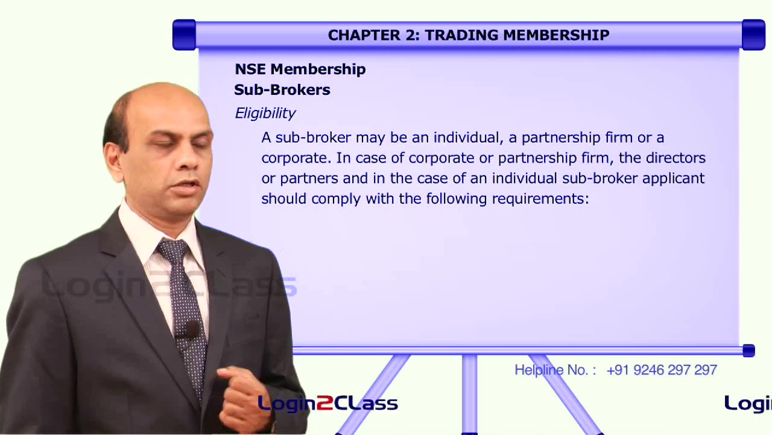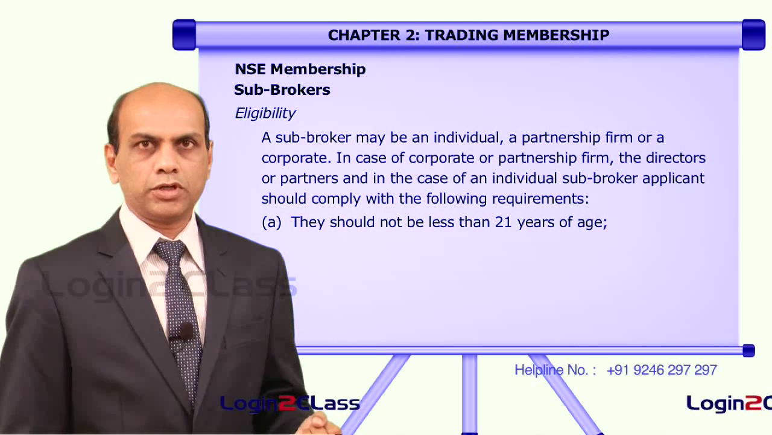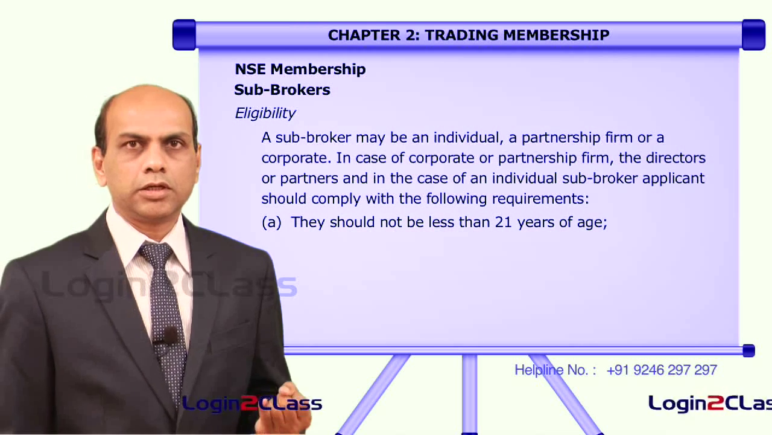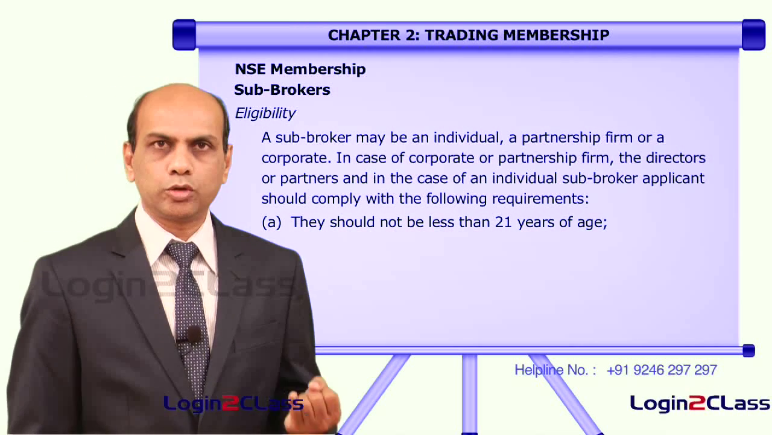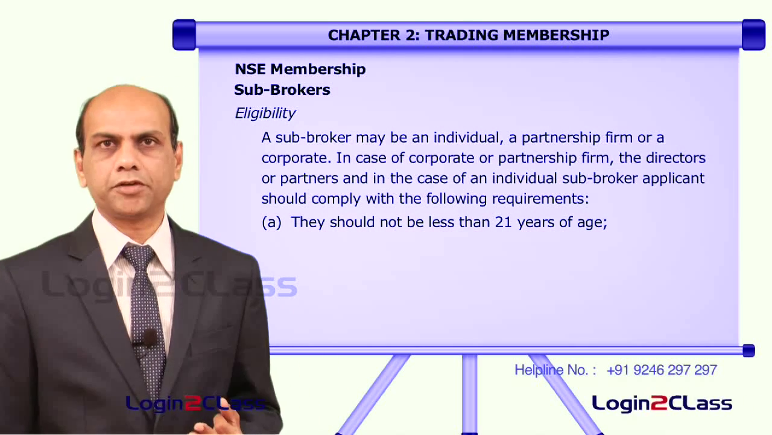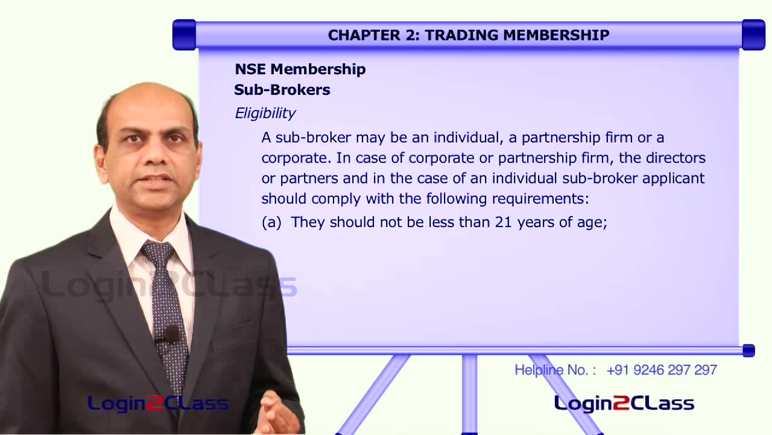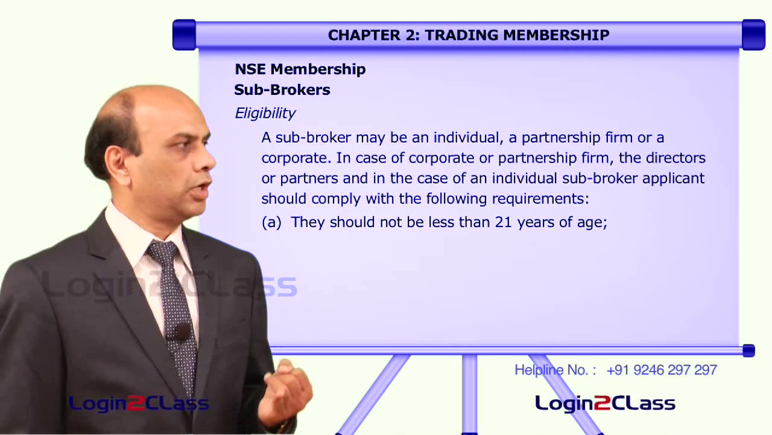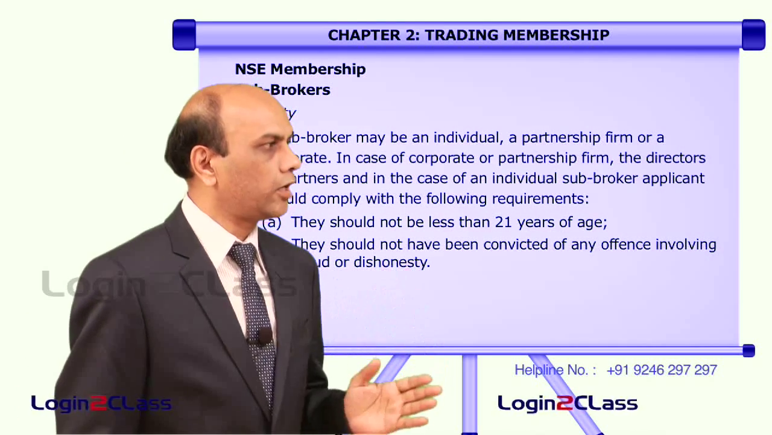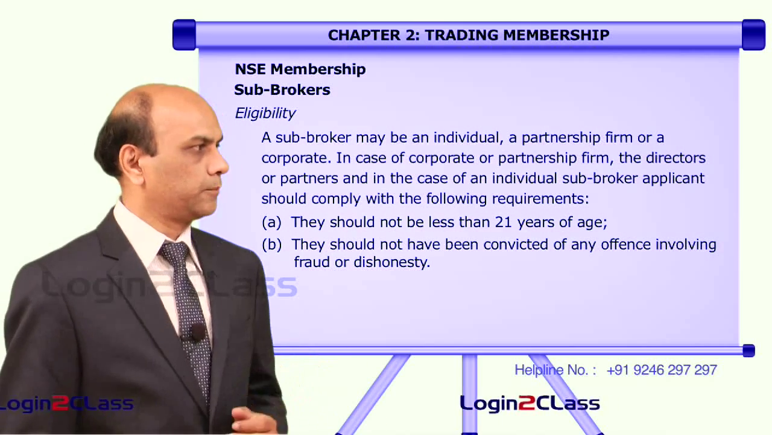First of all, they should not be less than 21 years of age. So that means if it is a corporate applying for subbrokership, that particular director in that corporate, or a partner of a partnership firm, or an individual in the case of the individual category, should not have an age less than 21 years. Second, they should not have been convicted of any offense involving fraud or dishonesty.